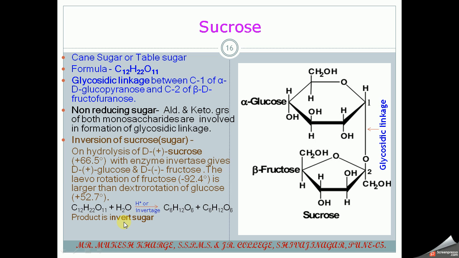So after hydrolysis, the overall rotation is reversed, so it is called invert sugar, and the process is the inversion of sugar.